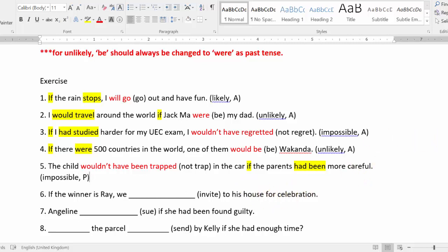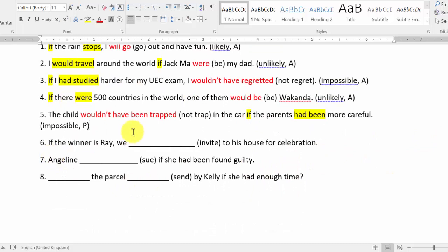Okay, number 6. If the winner is Ray, we what? Invite to his house for celebration. Okay, keyword first. If is a keyword. Next, you need to look for the verb. The verb is "is". Okay, so it is simple present tense. You have if conditional and simple present tense, so it should be likely. Another part of the sentence should be will plus original verb.